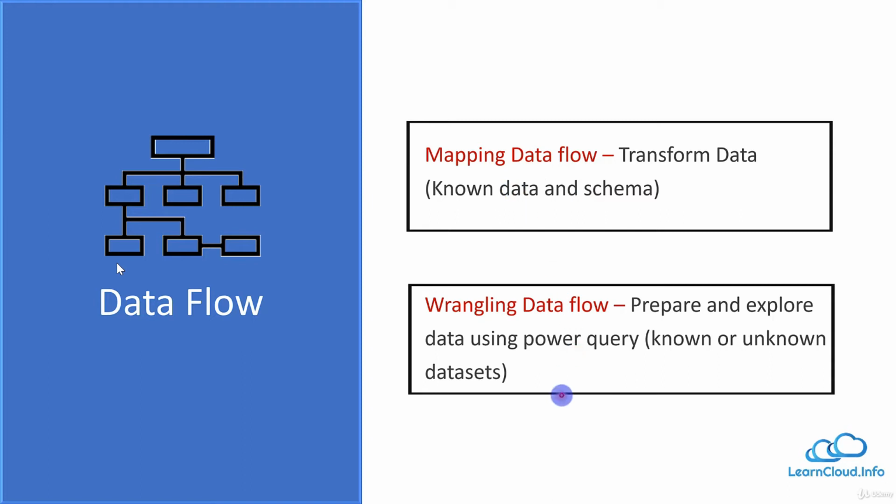And when we are more focused on the data part, munging the data or cleaning the data, at that time we generally talk about the wrangling data flow. Actually, wrangling data flow behind the scenes uses Power Query. It's a Power Query online mashup editor kind of thing.